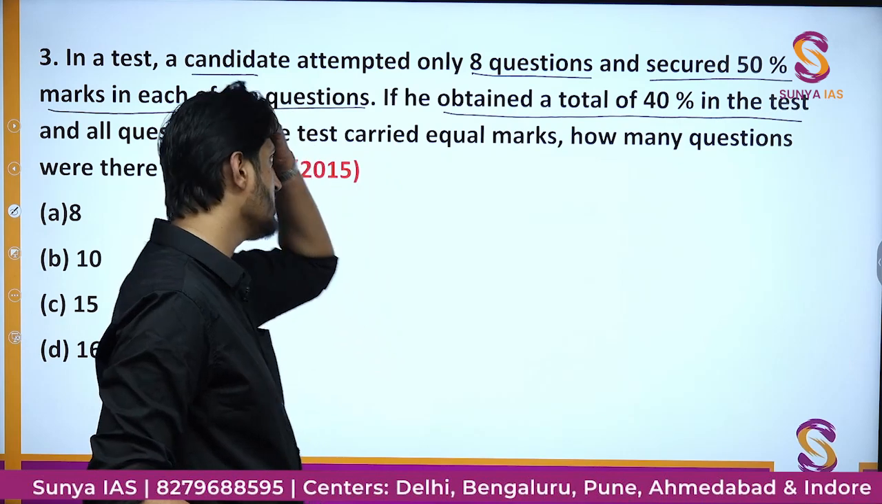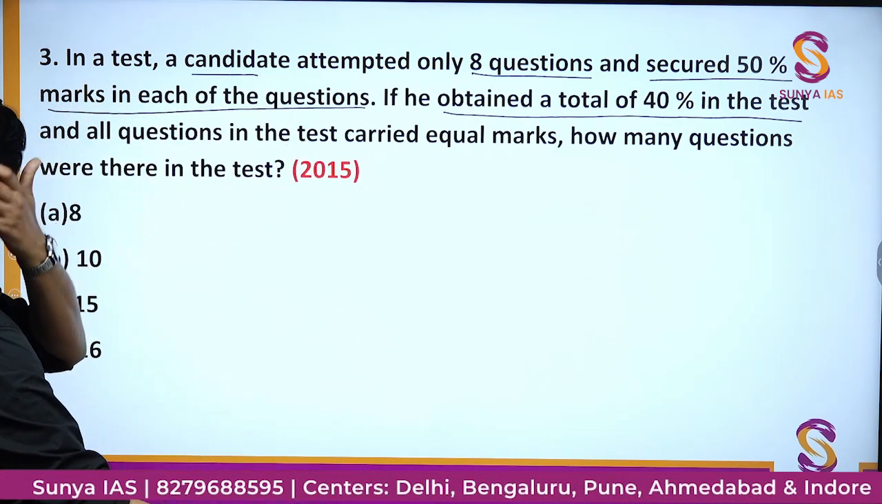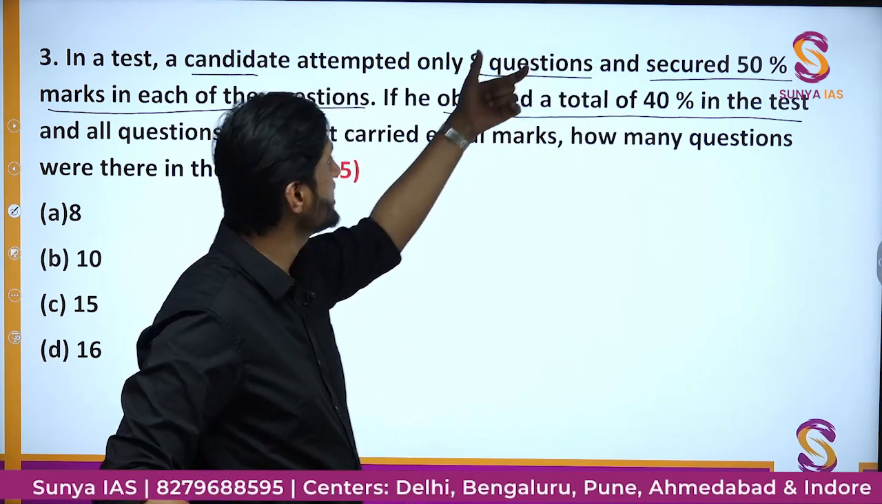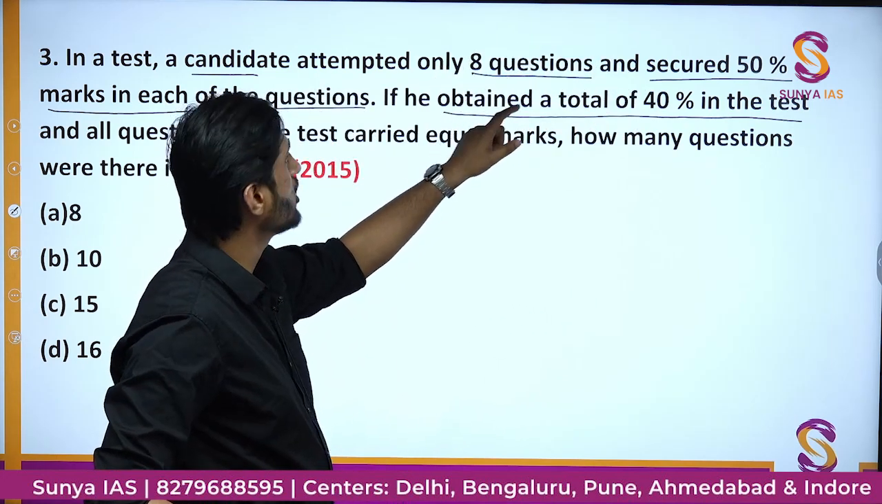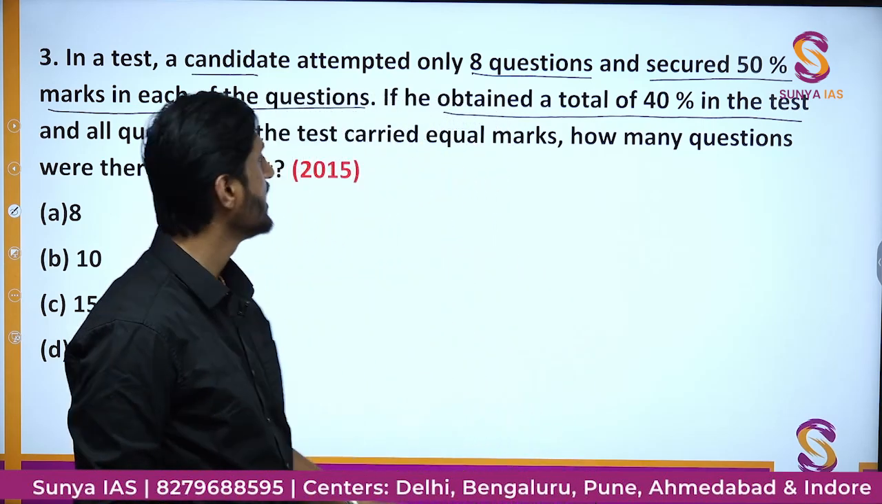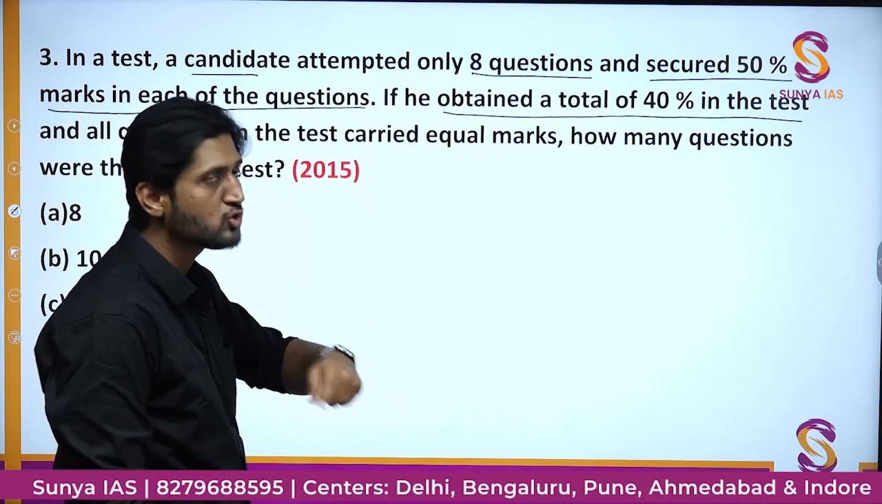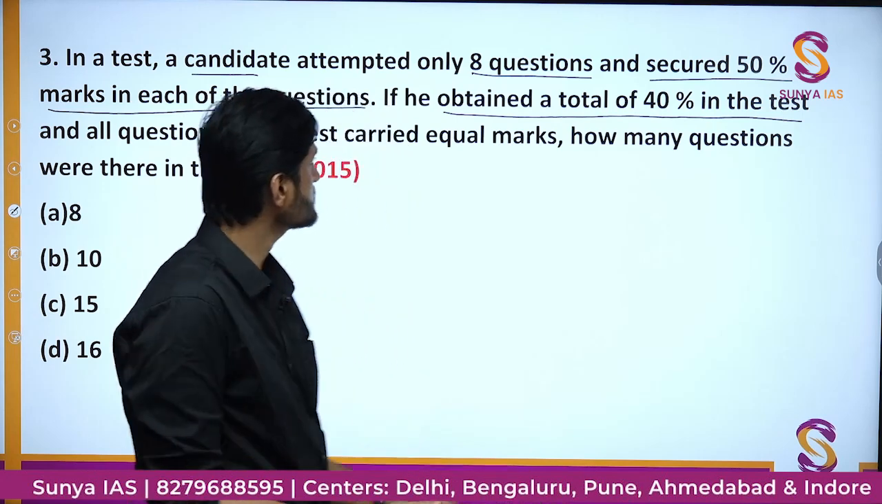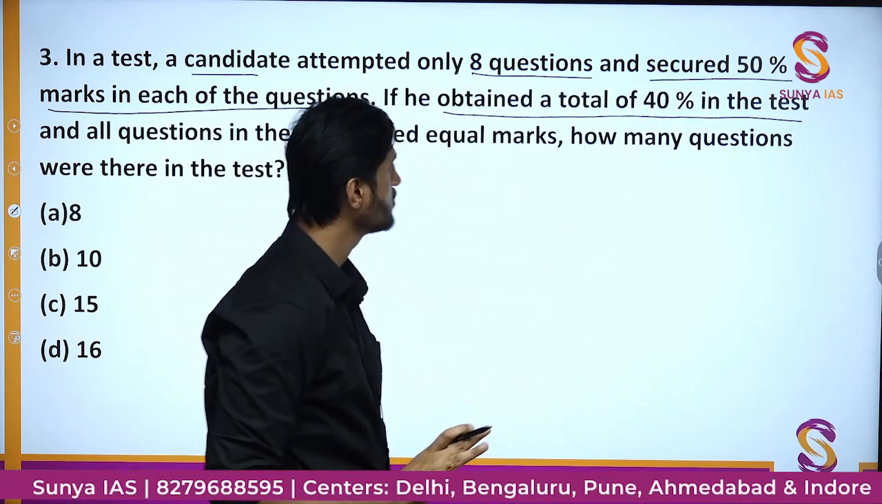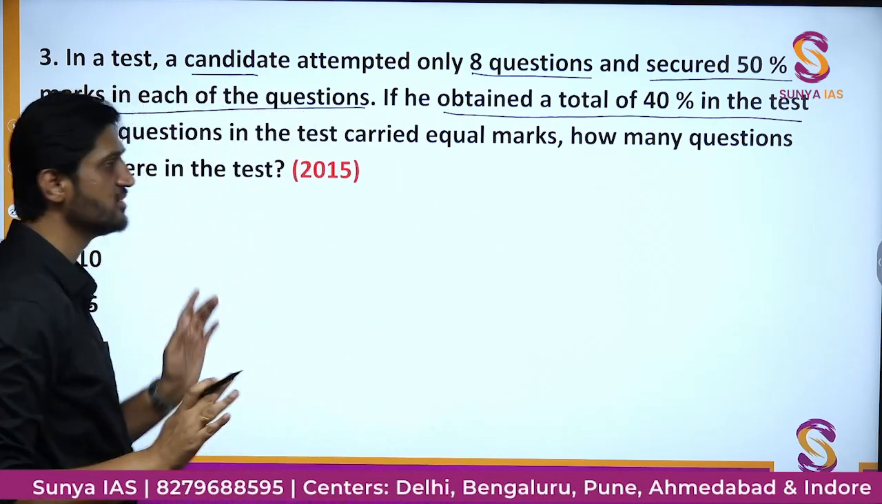Out of those T questions, a candidate attempted only 8 questions. And in those 8 questions also, she got 50% of the marks. Now, as compared to the total questions, she obtained a 40% score. So what was the total number of questions in the test?